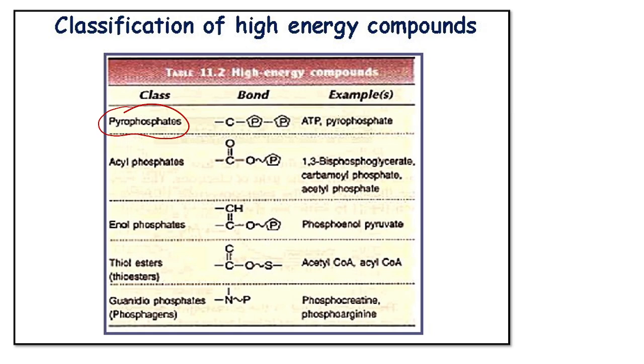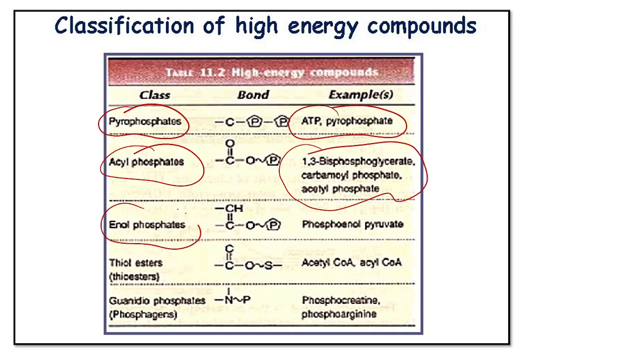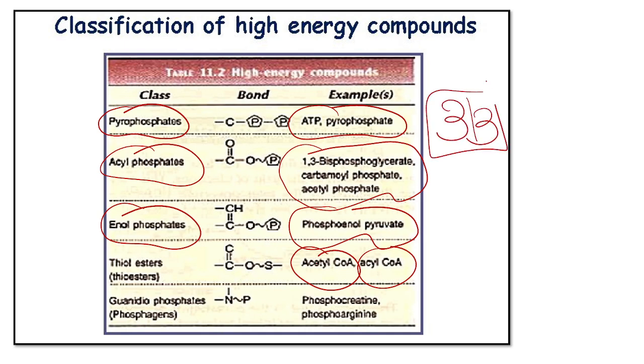Pyrophosphate, example ATP and pyrophosphate. Acyl phosphate: 1,3-bisphosphoglycerate, carbamyl phosphate, acetyl phosphate. Enol phosphate, example phosphoenol pyruvate. Thiol esters, acetyl CoA and acyl CoA. If you mention any 3 with a definition, you will get 3 out of 3.